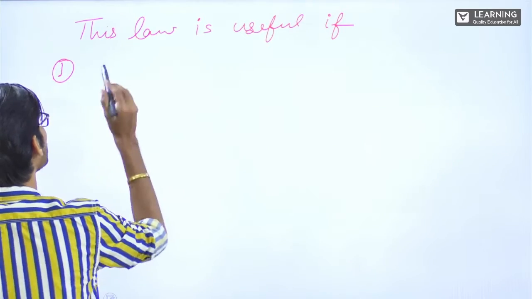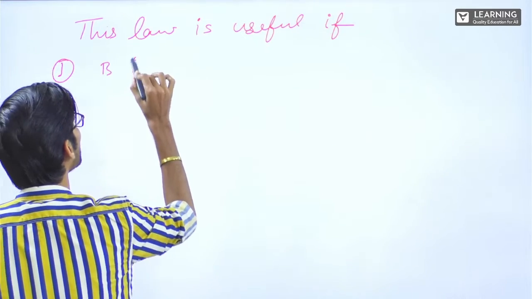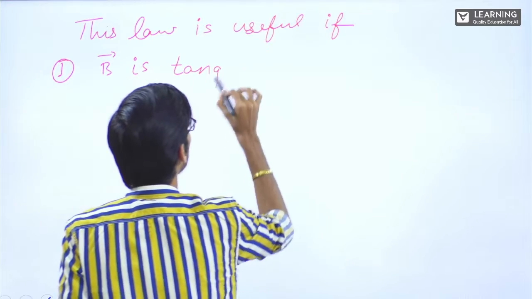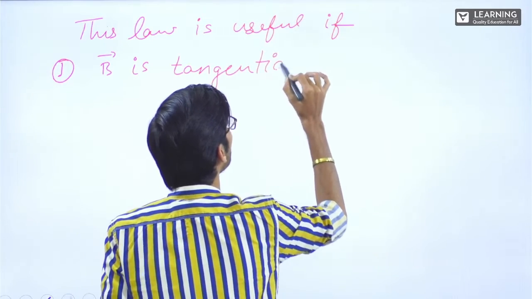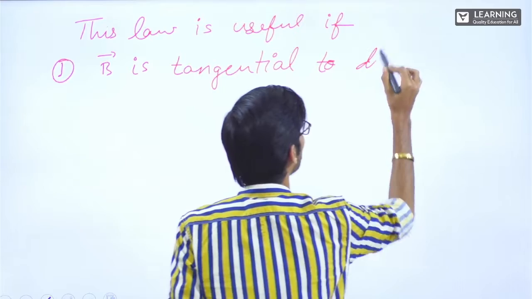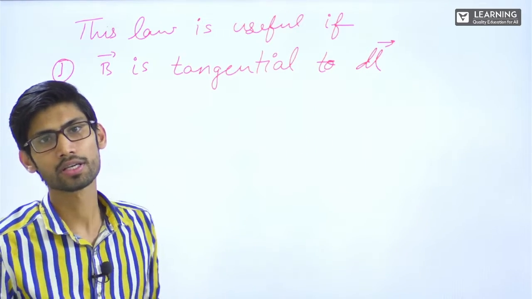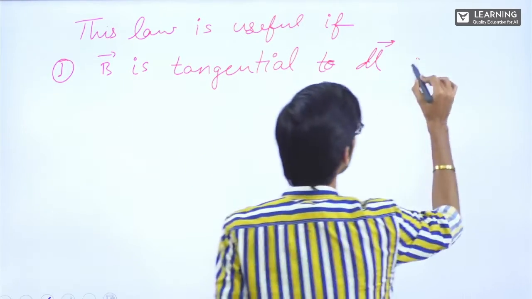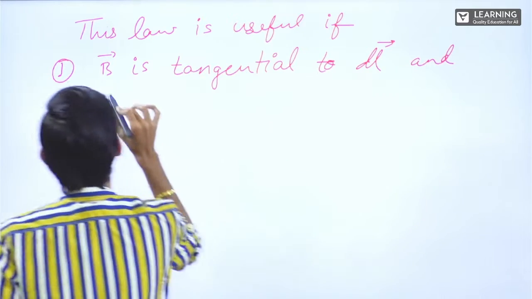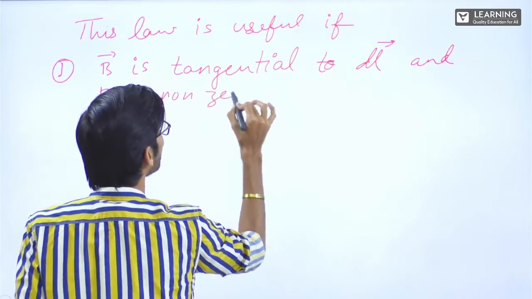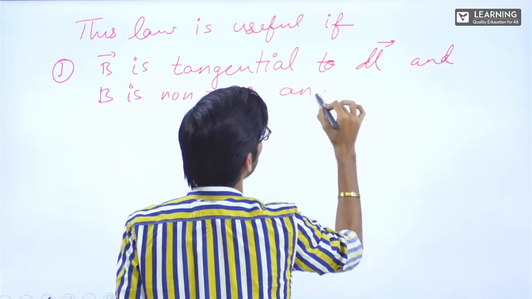So this law is useful if B vector is tangential to DL vector. Tangential means the direction of B vector and DL vector is same. And B is non-zero and constant.